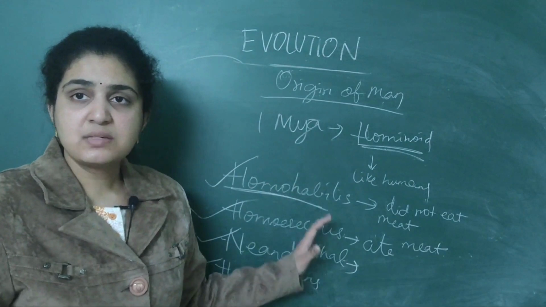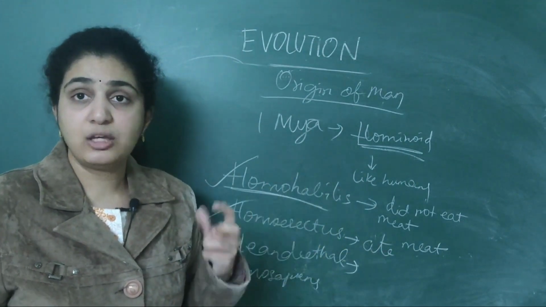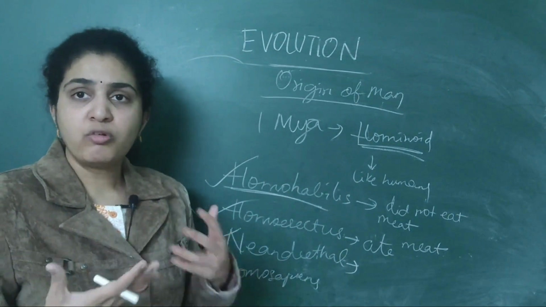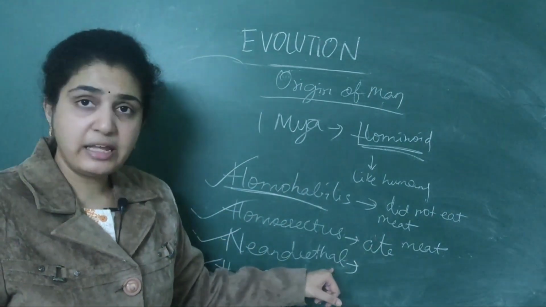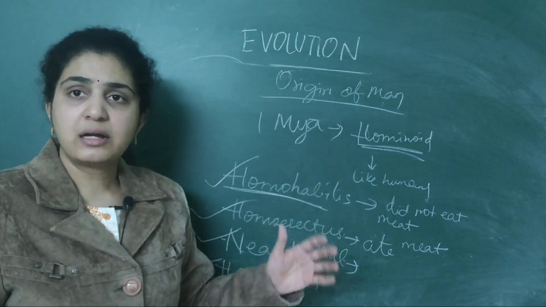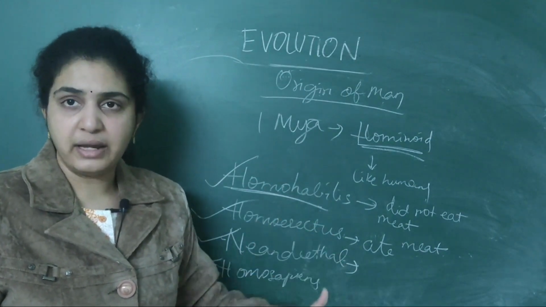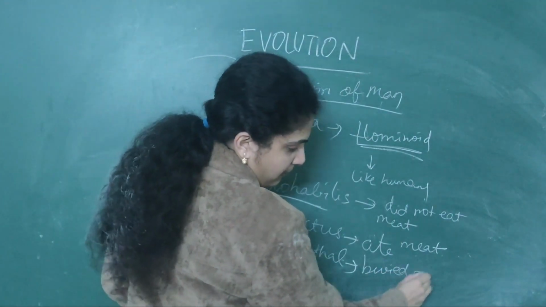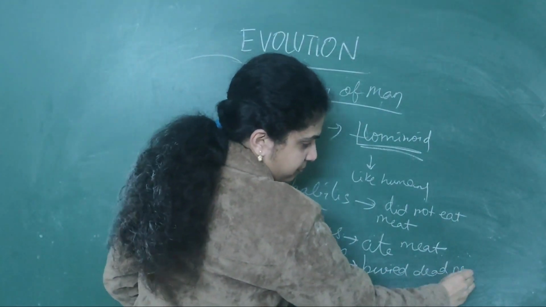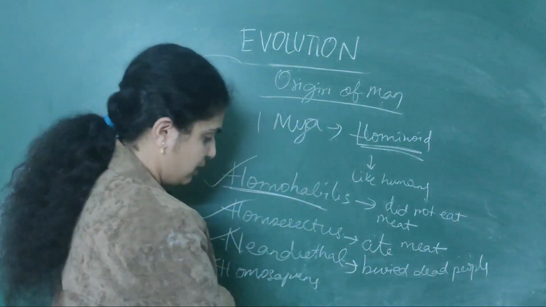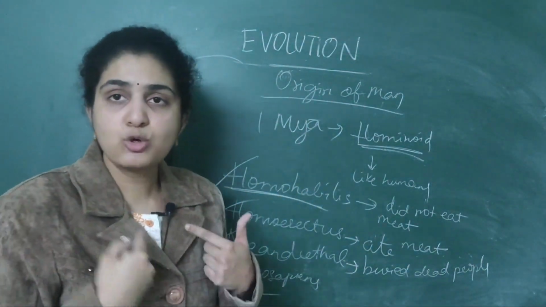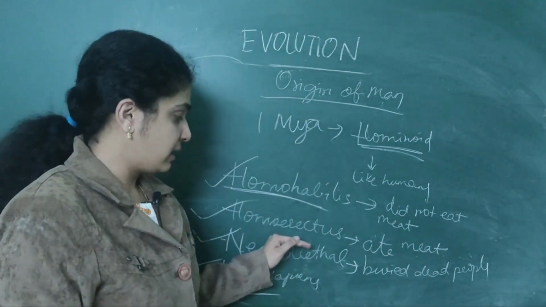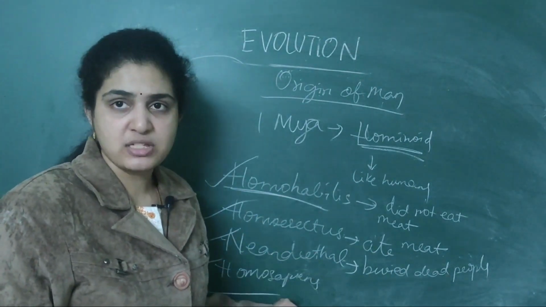Neanderthals buried their dead, like you see in Egypt, where people buried those who died. From Neanderthals, people started burying the dead. Next, we are called Homo sapiens. So: Homo habilis, erectus, Neanderthal, Homo sapiens.